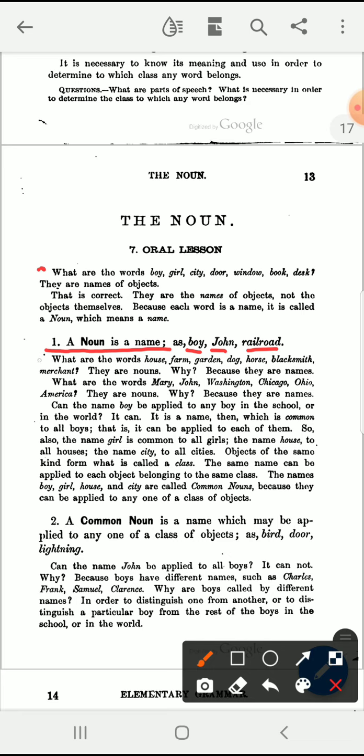Let's continue our study. What are the words house, farm, garden, dog, horse, blacksmith, merchant? What are these words? These words are nouns. Why are they nouns? Because they are names. These words are nouns because they are names.